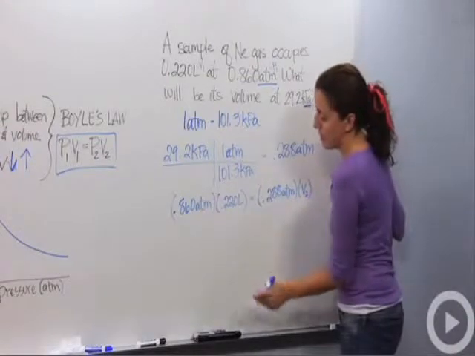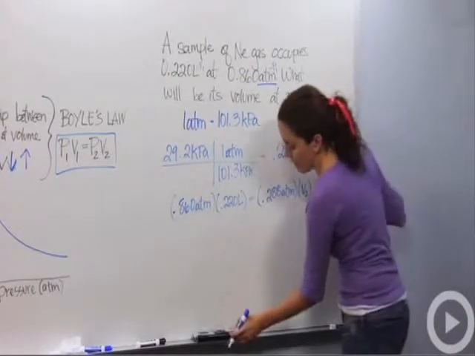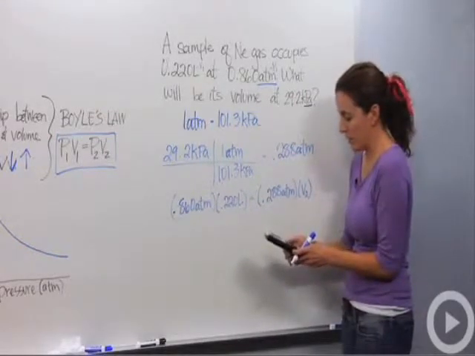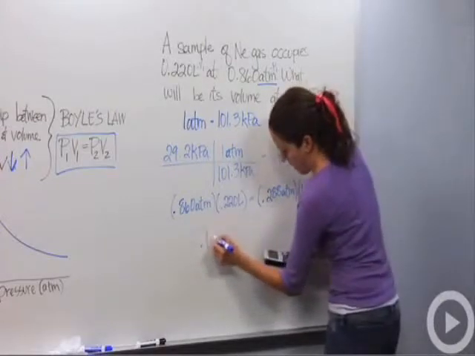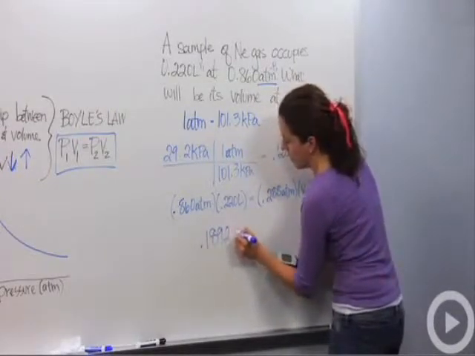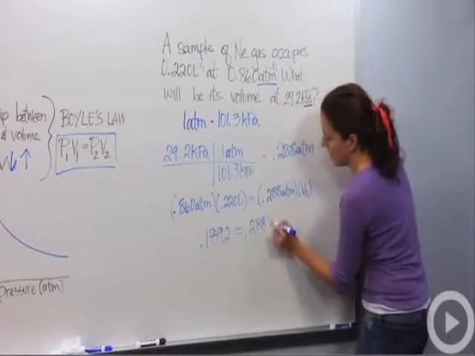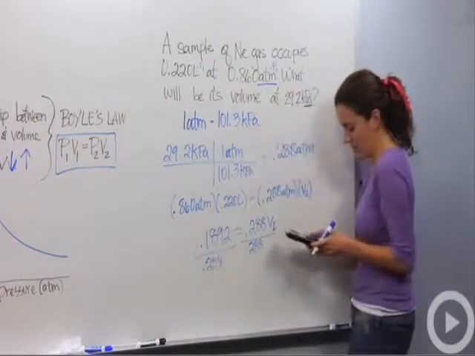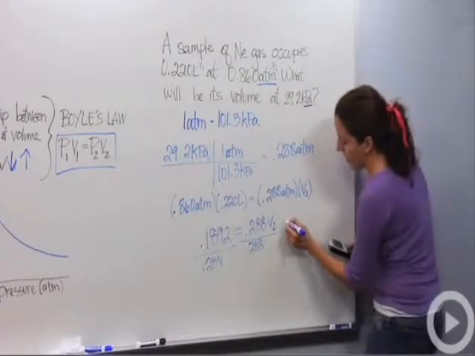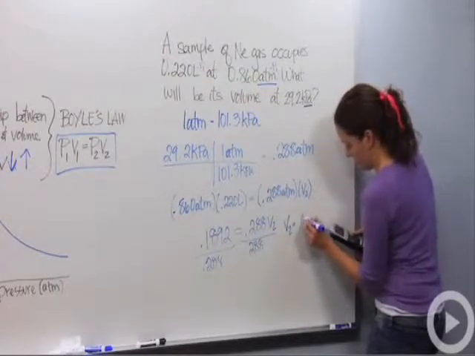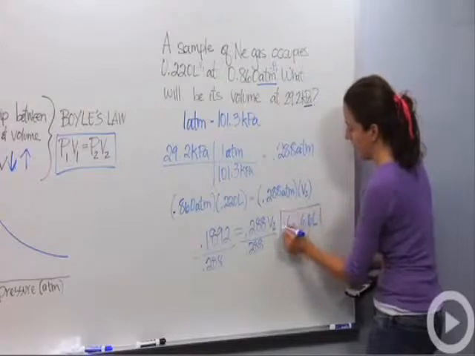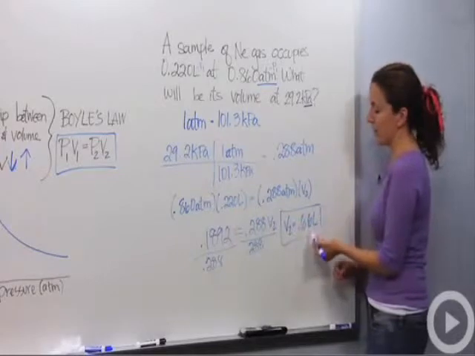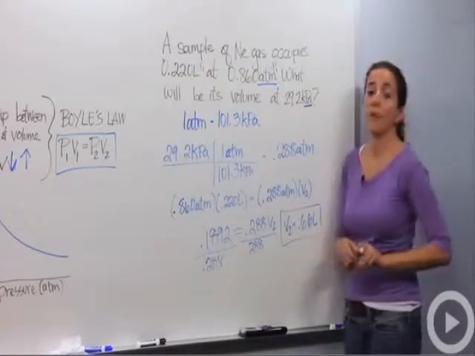0.86 times 0.22 will give me, hold on, I don't know that off the top of my head, 0.1892 equals 0.288 times V2. We're going to divide by 0.288 on both sides, and we get 0.66 rounding, liters. Our second volume is 0.66. So that matches it. Volume was 0.220, now it's 0.66. It did go up, which is what we predicted. So we just proved Boyle's Law.